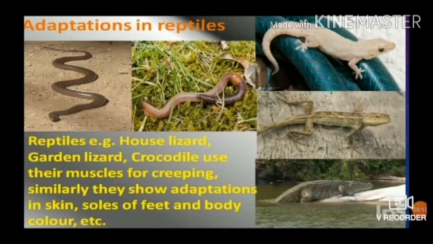Adaptation in reptiles. Snakes creep with the help of scales on their skin. Some reptiles use their muscles for creeping. Examples: house lizard, garden lizard, crocodile. Skin and soles of feet are specially modified for the creeping mode. Examples: house lizard and monitor lizard. Body color shows camouflage to hide with the surroundings.